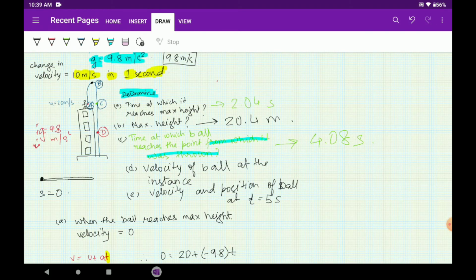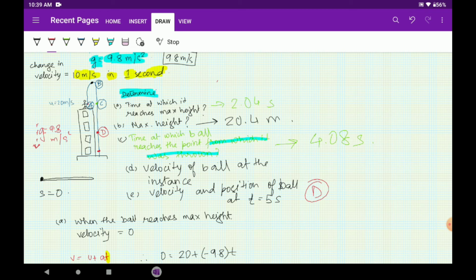So let us consider that the ball was at some point E. This can be any point. E at t equals 5 seconds. So this is point E. No, not E. D was already there. Sorry. So let us consider that the ball was at point D at 5 seconds. Okay. So what do we see here?